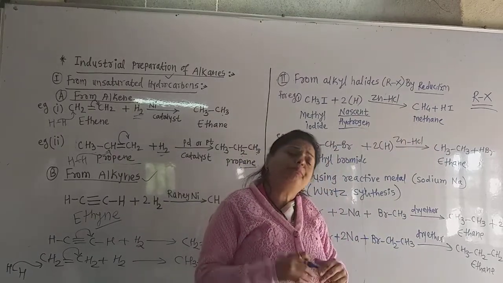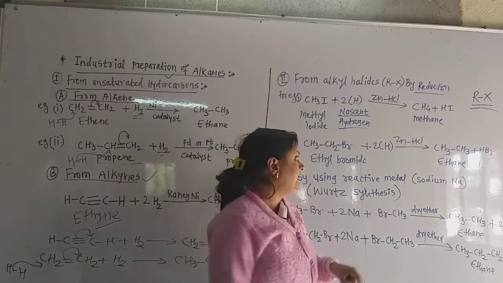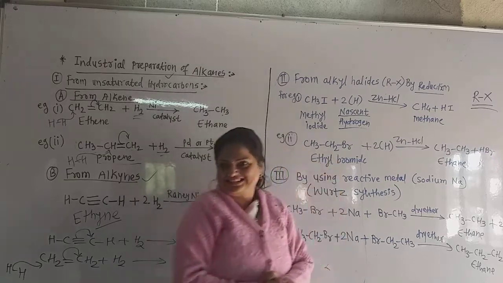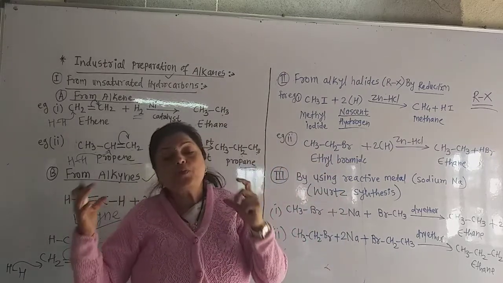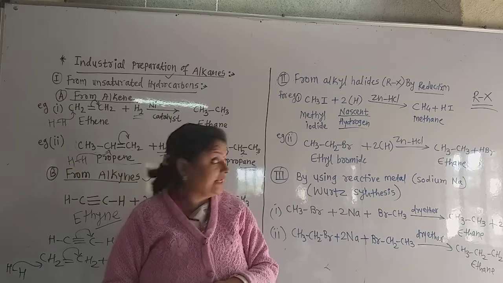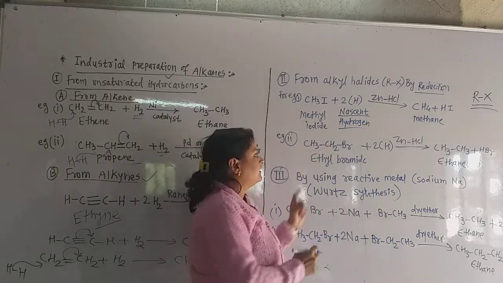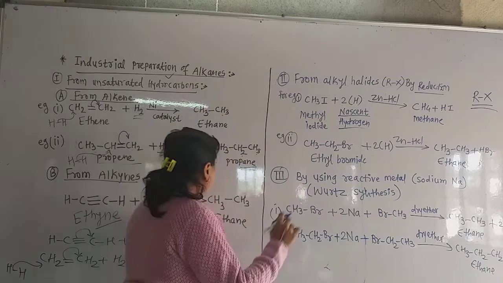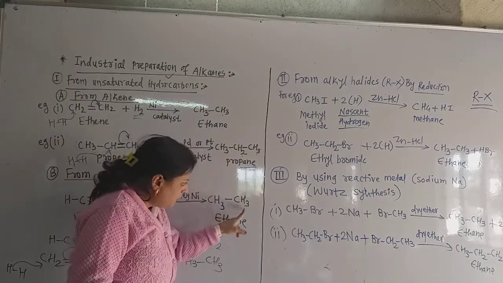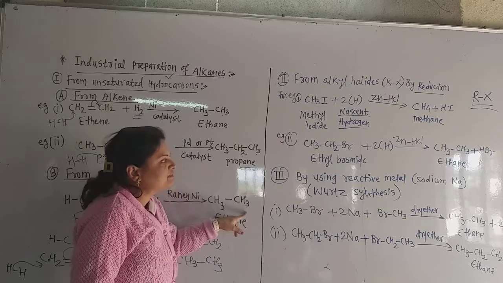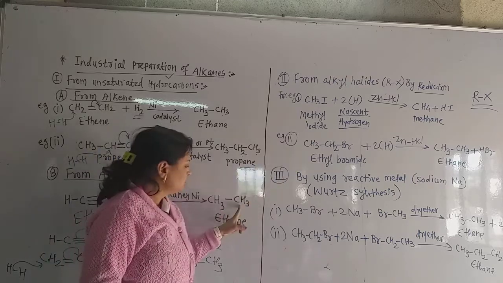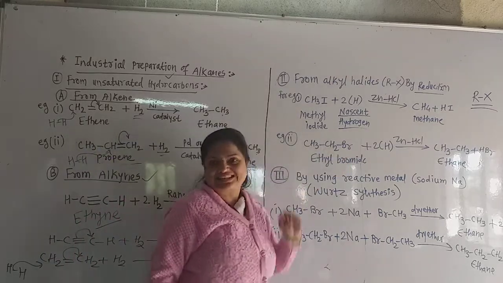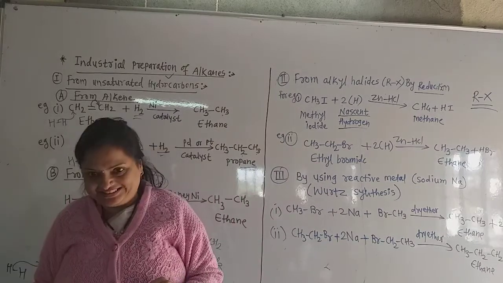Similarly, you can prepare any alkane by taking the alkyl halide containing the number of carbons we want to obtain. Now see here, this is ethyl bromide. Why is this ethyl bromide? You know this is ethane. One hydrogen atom of ethane is replaced by CH3CH2, and this Br is there. So it becomes ethyl bromide.